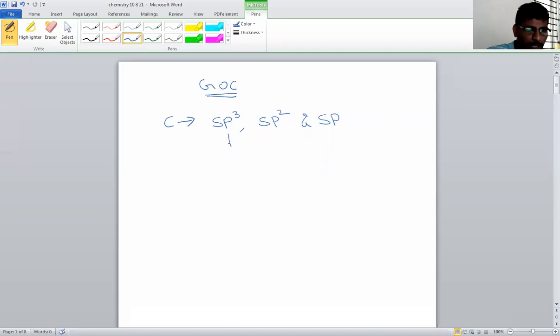Now, sp3 hybridization is shown by a carbon atom when it has which bond? Single bond. Is it or not? When the carbon contains only single bonds, hybridization will be sp3. When the carbon contains one double bond, then its hybridization must be sp2.